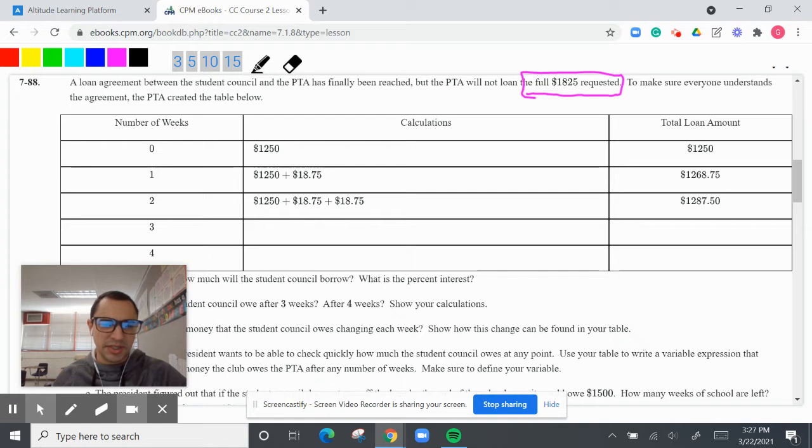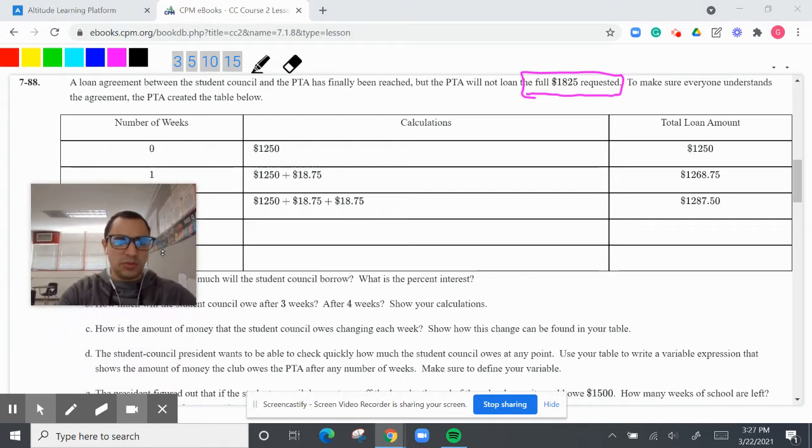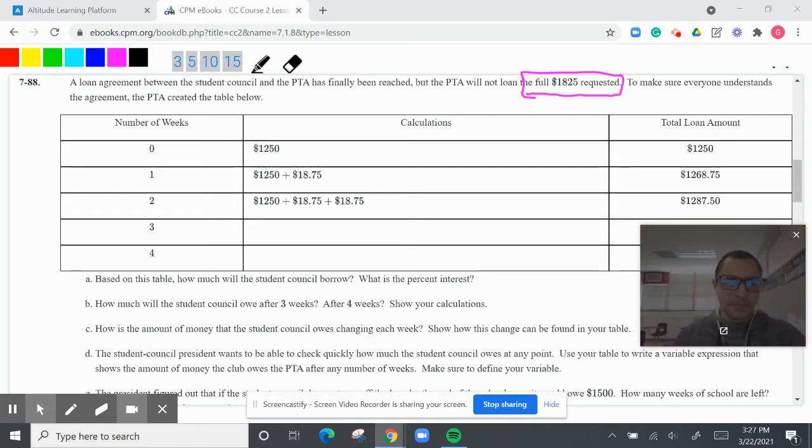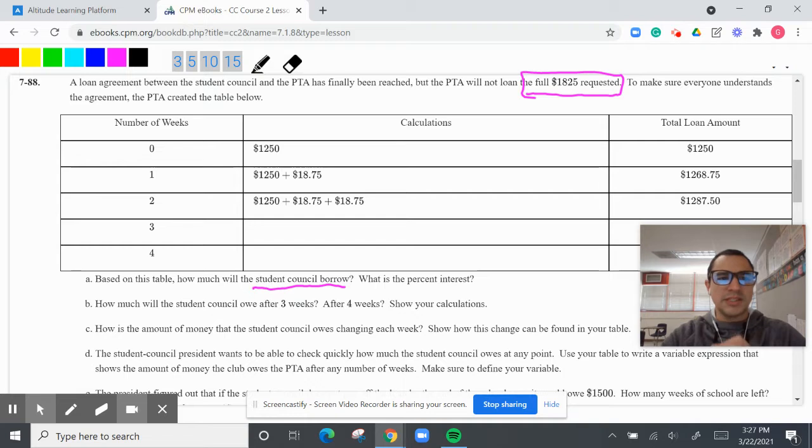So what is happening here? Let's go ahead and move this up. So they made this table. I'm going to put this right over here for now. Based on the table, how much will the student council borrow? All right, based on the table, it's 0 weeks. Look at that. I love when I'm ahead of the book here.